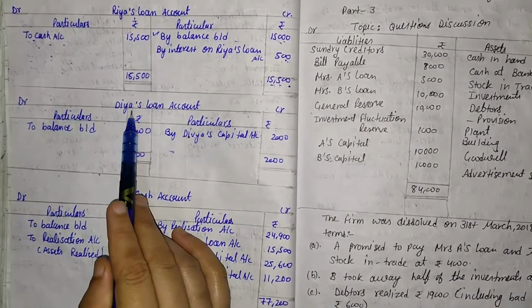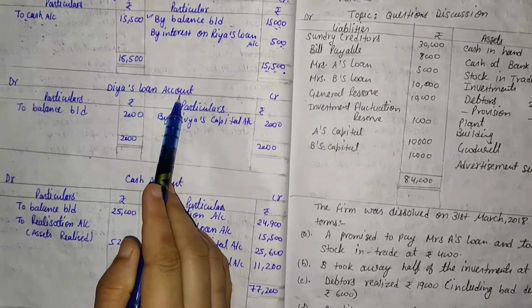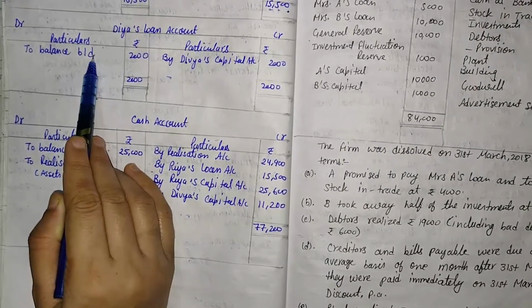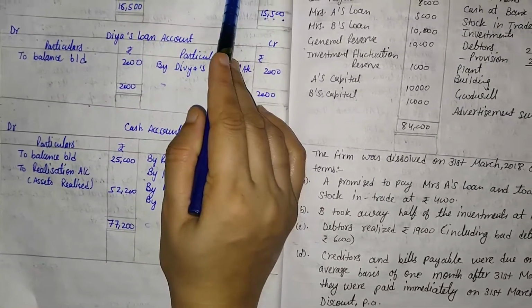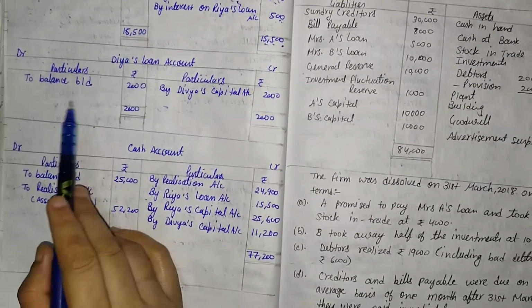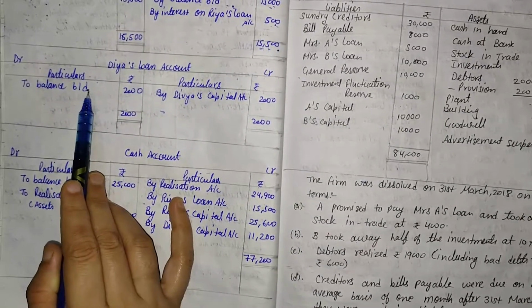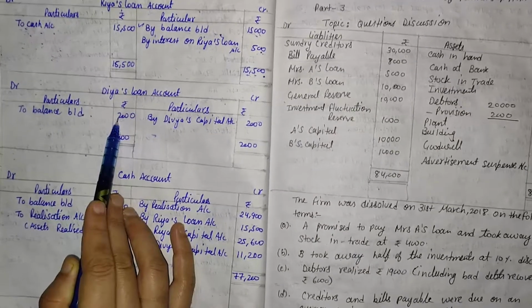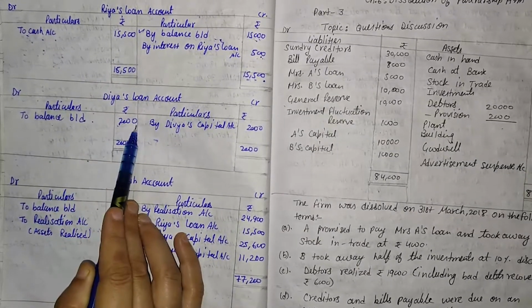Then the next partner's loan, that is Diya's loan, and Diya's loan is given on the asset side. So here we write to balance BD. If the liabilities side loan is given, that time we write BD on the credit side, and if the loan is given on the asset side, that time we write the BD balance on the debit side. So to balance BD, that is 2,000.